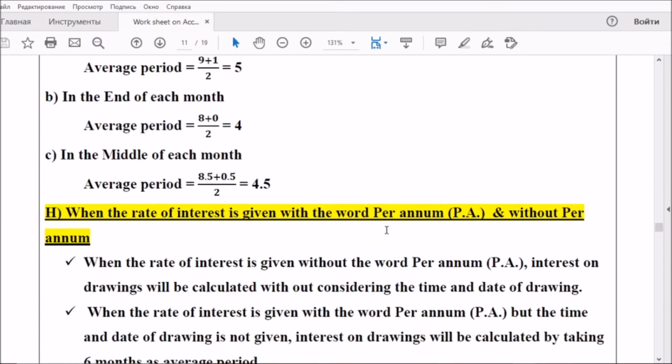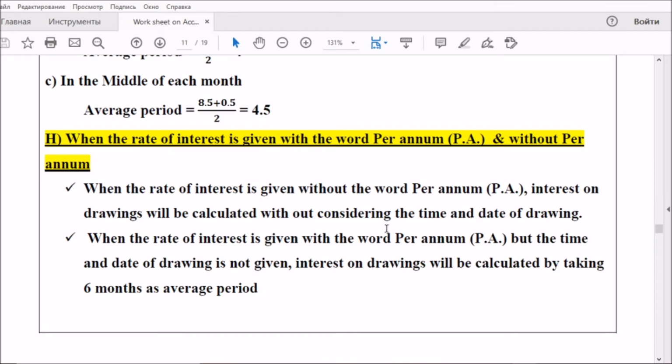And also a very important thing regarding the interest on drawings calculation: when the rate of interest is given but the words per annum are not there, interest on drawings will be calculated without considering the average period, meaning the time and date of drawings.